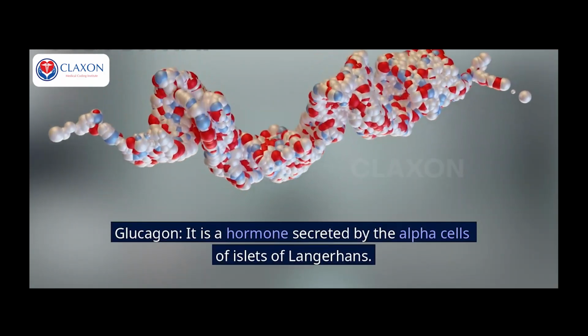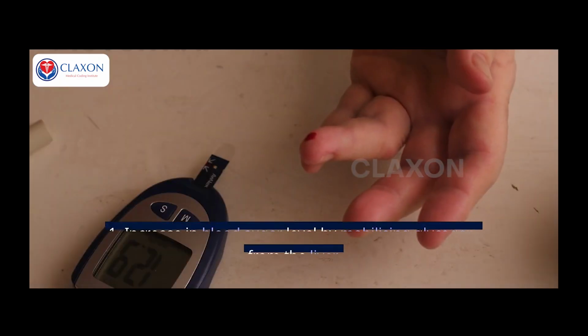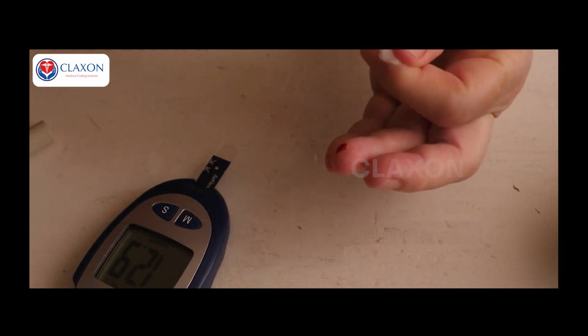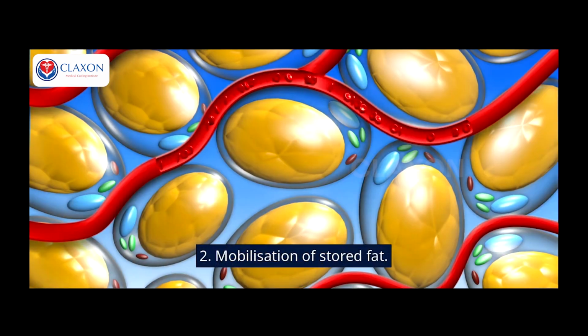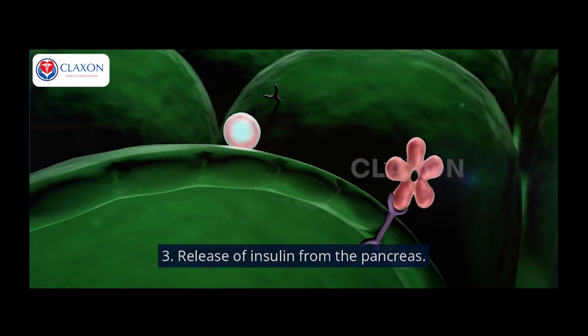Glucagon: it is a hormone secreted by the alpha cells of islets of Langerhans. 1. Increase in blood sugar level by mobilizing glycogen from the liver. 2. Mobilization of stored fat. 3. Release of insulin from the pancreas.